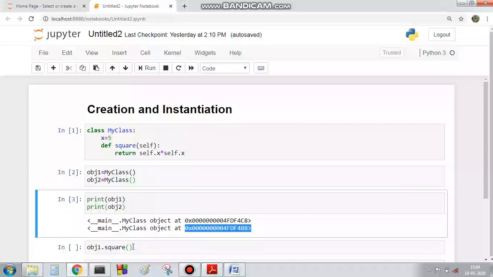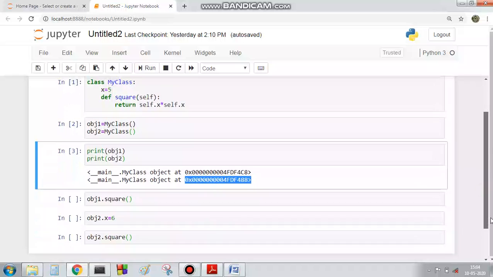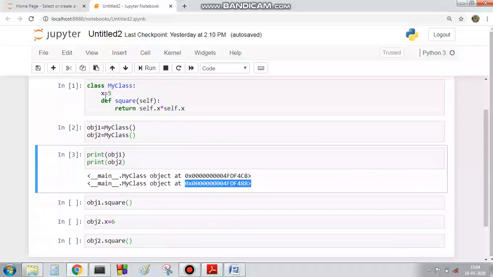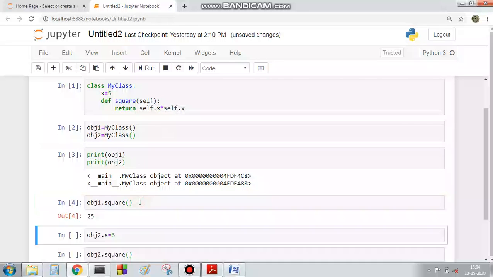And now if I want to call the square method of object 1, what will it print? So x already has the value 5. So if you call the square method, then this will return the value 5 into 5, 25. Yes, 25 is coming here.